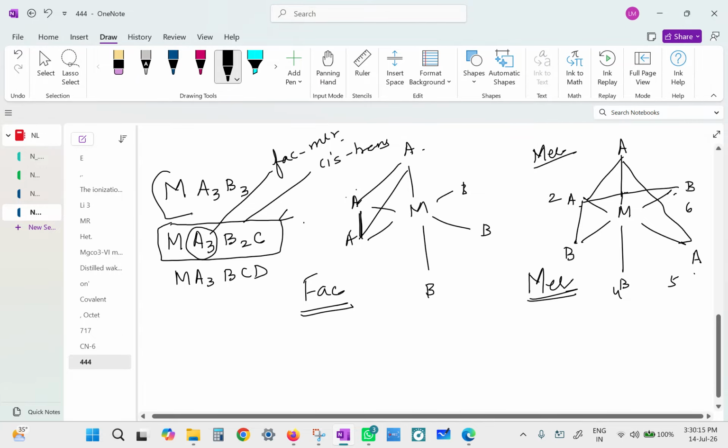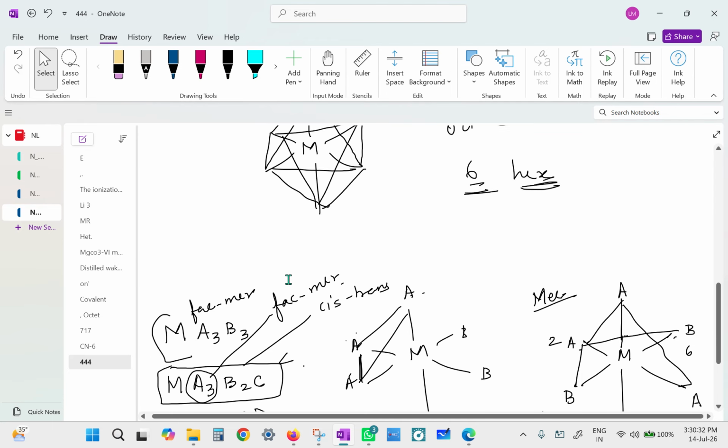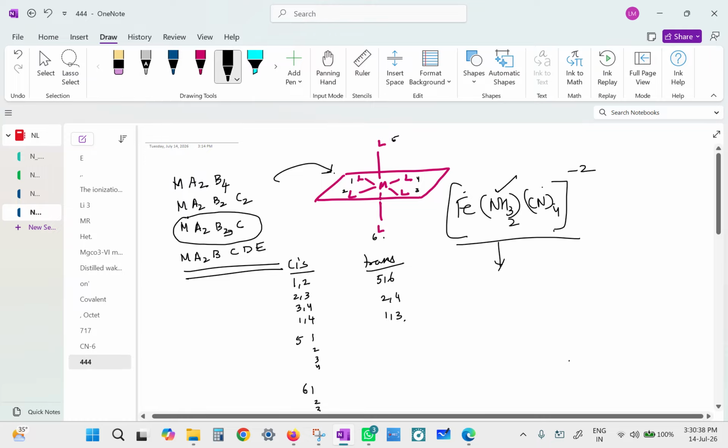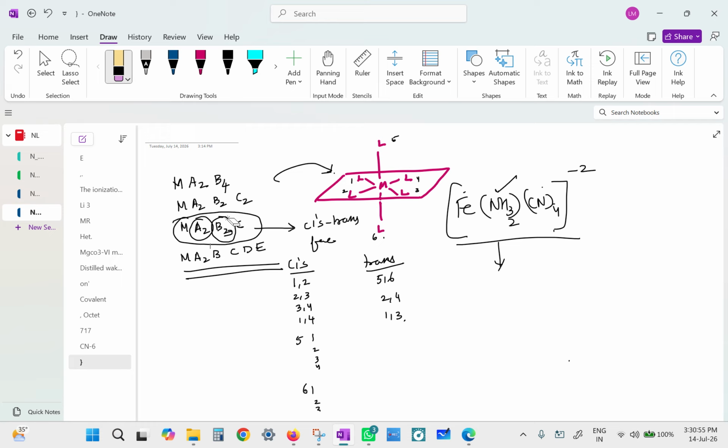But the first one will exhibit only facial and meridional, not cis and trans. Sorry, the last one will also exhibit facial meridional, but not cis and trans. So it is based on our requirement only, no? Yes, Miss. So did we not select this MA2B3C? MA2B3C will exhibit both cis and trans and facial meridional: cis and trans due to two identical A's, and facial meridional because of three identical B's. Is that okay?